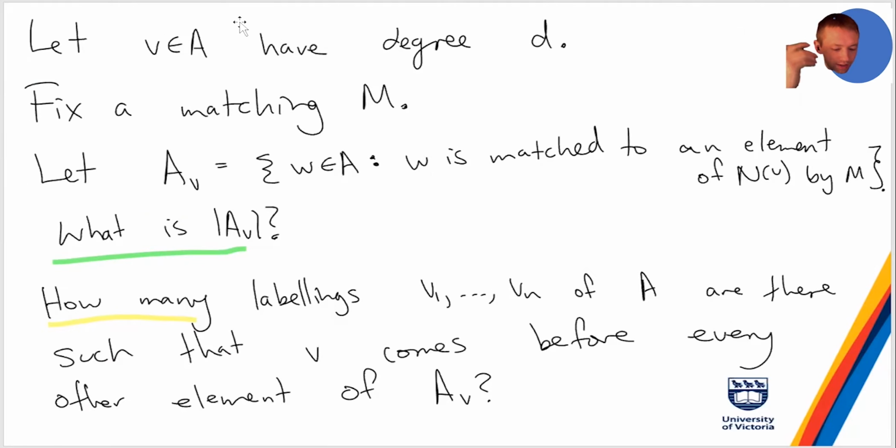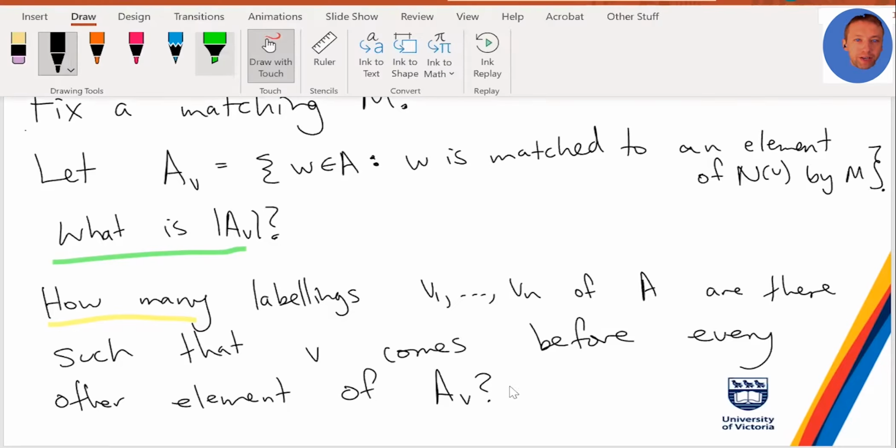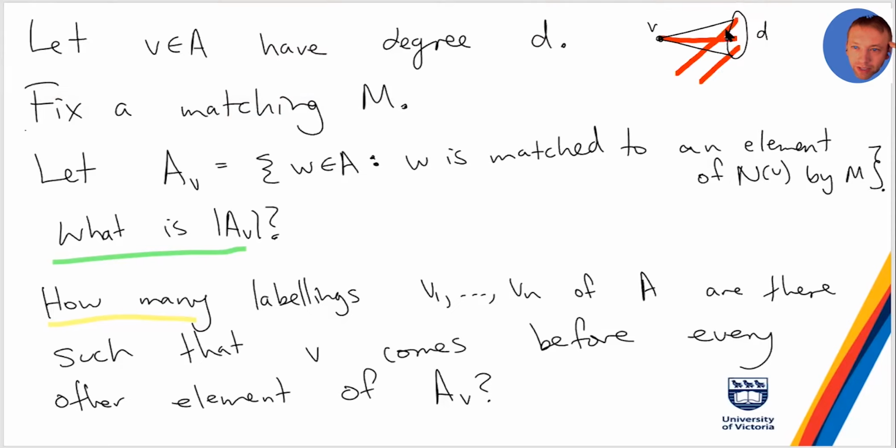Right. So here's the reason why summing up over these different orderings helps. Imagine I've got a vertex V, which has degree D, and V is in A. So in any perfect matching, I know that V gets matched to somebody here, and I know that all the rest of the vertices in the neighborhood get matched to other vertices in A. Remember, we're doing all the permutations of vertices of A, and then revealing who they're matched to one by one.